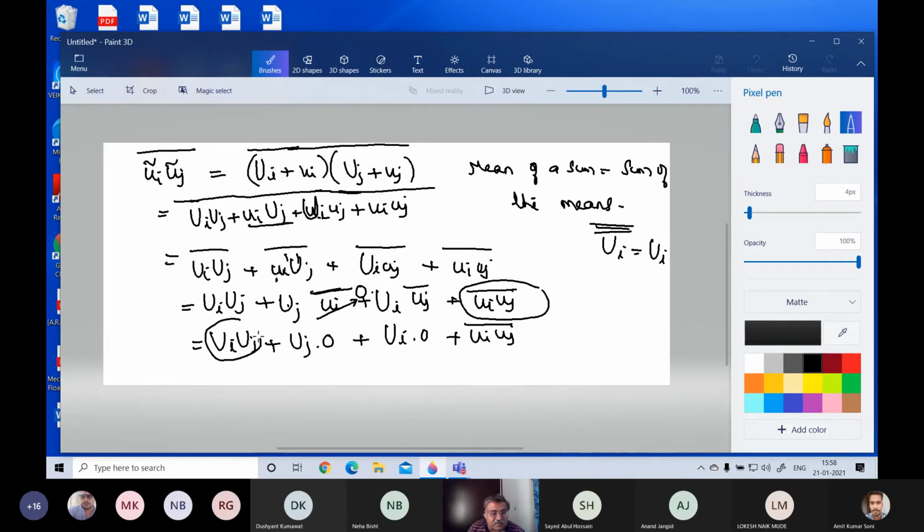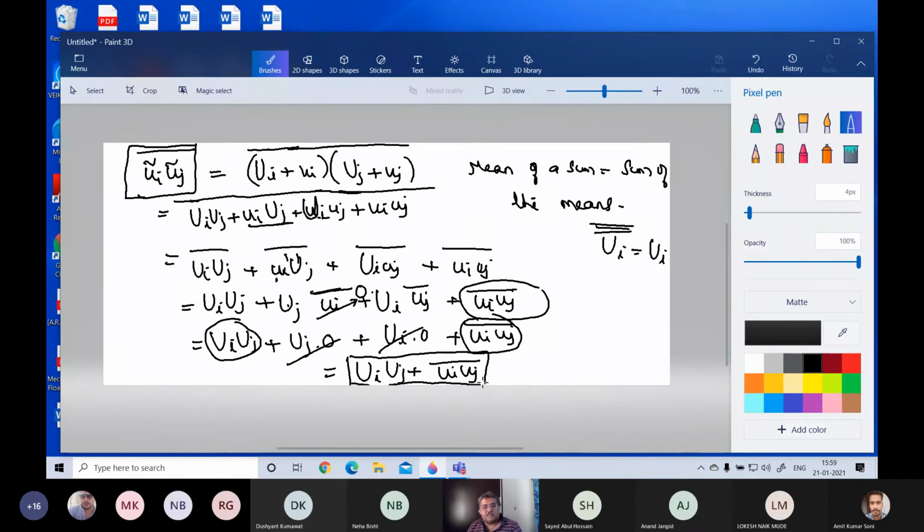Similarly, this is one term, this is another term, and these two are 0. So this expression is equal to this expression. This is what I've been trying to derive. Now, as you can expect, there are a couple of things more we can do with this.